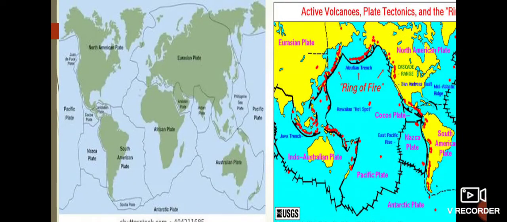So volcanoes are usually located where tectonic plates are meeting against each other. And most of the volcanic activities and the earthquakes are taking place around the Pacific Ocean, and a total of 452 volcanoes are located around this ocean. The eruptions in this region have been frequent, very fierce and very violent. So that is why the belt around the Pacific Ocean is also known as the Pacific Ring of Fire.